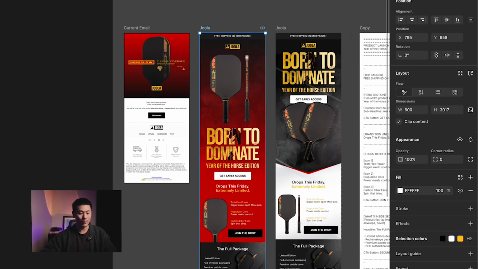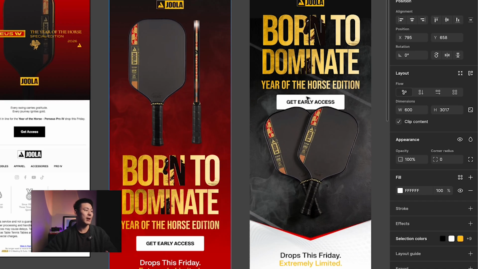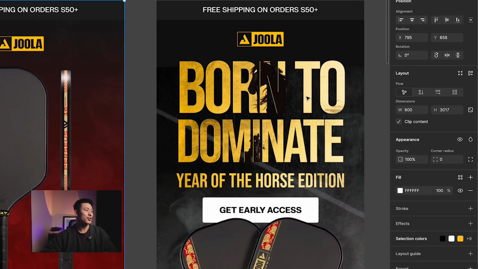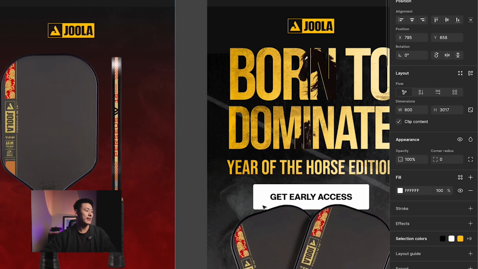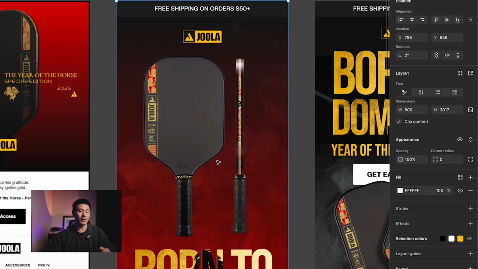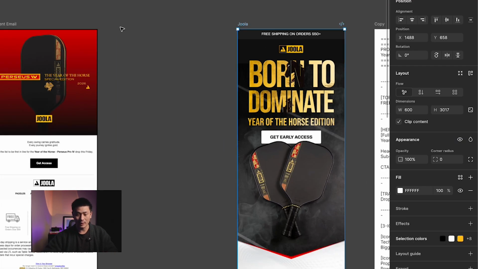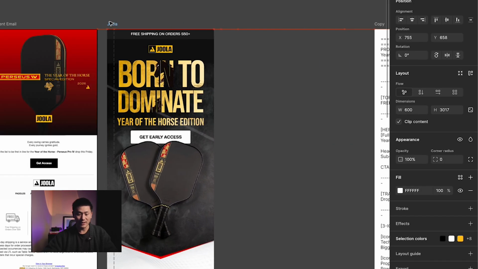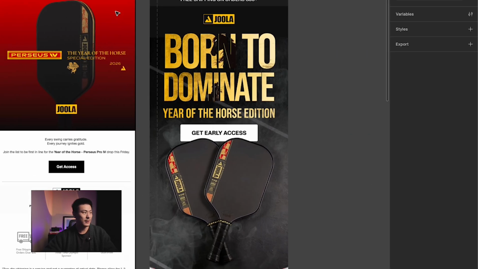This one's great, but the only reason why I don't necessarily like this one as much is that, again, if we think about above the fold, I want to make sure that that call to action is right there. And if we come to this one, it kind of feels like the original email where we're not seeing a call to action button. So if I absolutely had to pick, right, if I absolutely had to pick, I would actually choose this one. So for the sake of this video, let's just compare these two and analyze it.